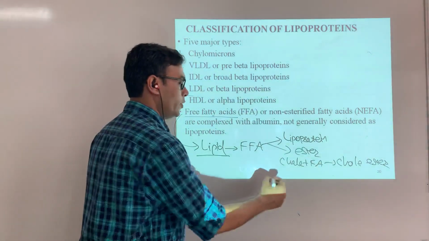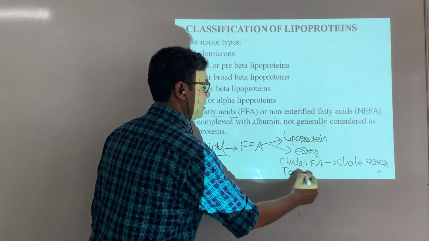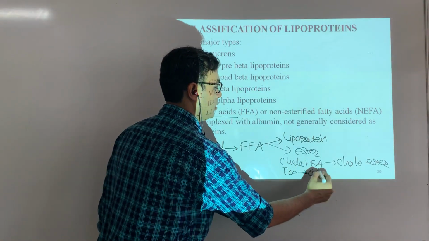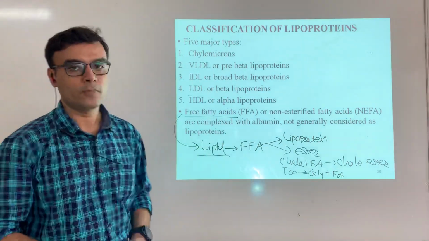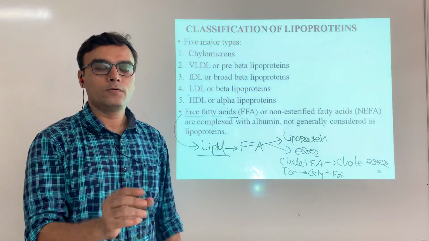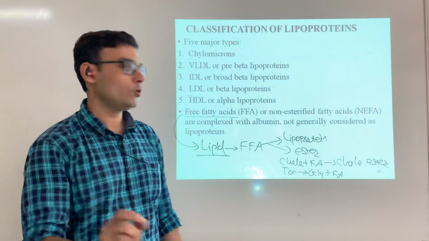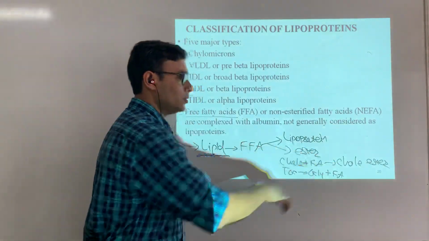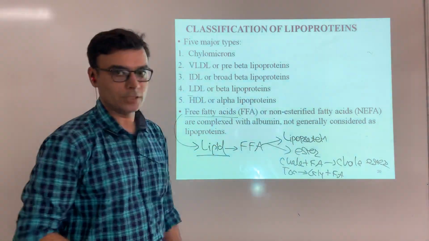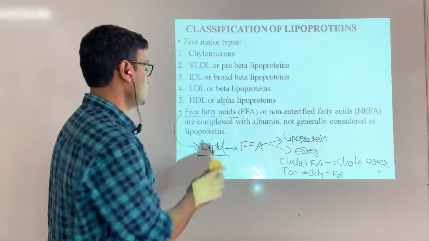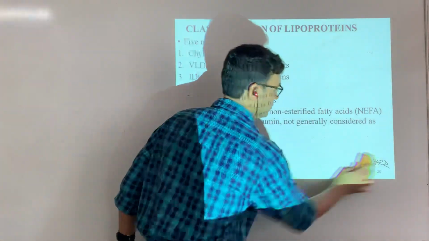In the same way, triglyceride is made up of glycerol plus fatty acid. So when free fatty acids are in very small amounts in the circulation, more or less they are bound with some other molecule. When bound with cholesterol, we call it a cholesterol ester, and if it is free, we call it a free fatty acid.